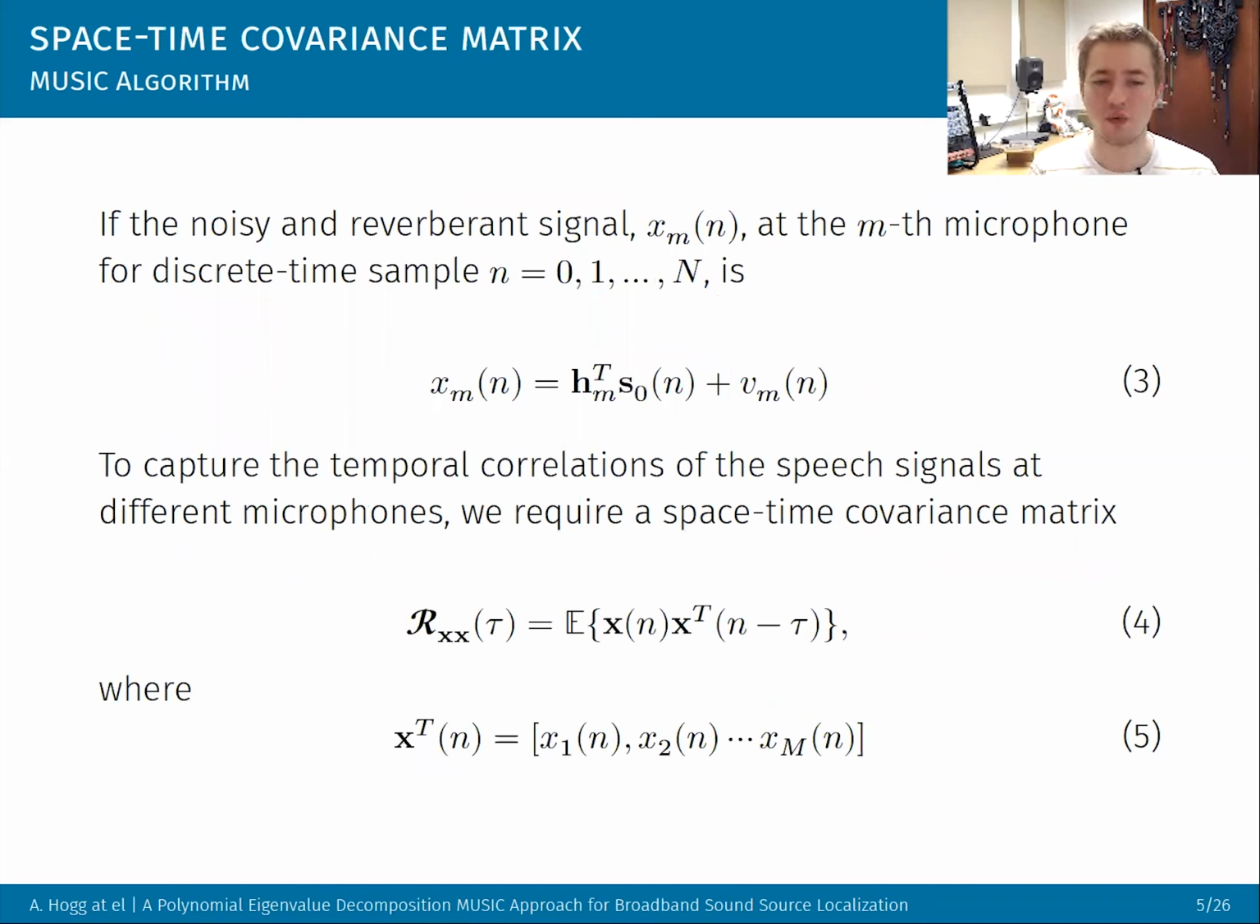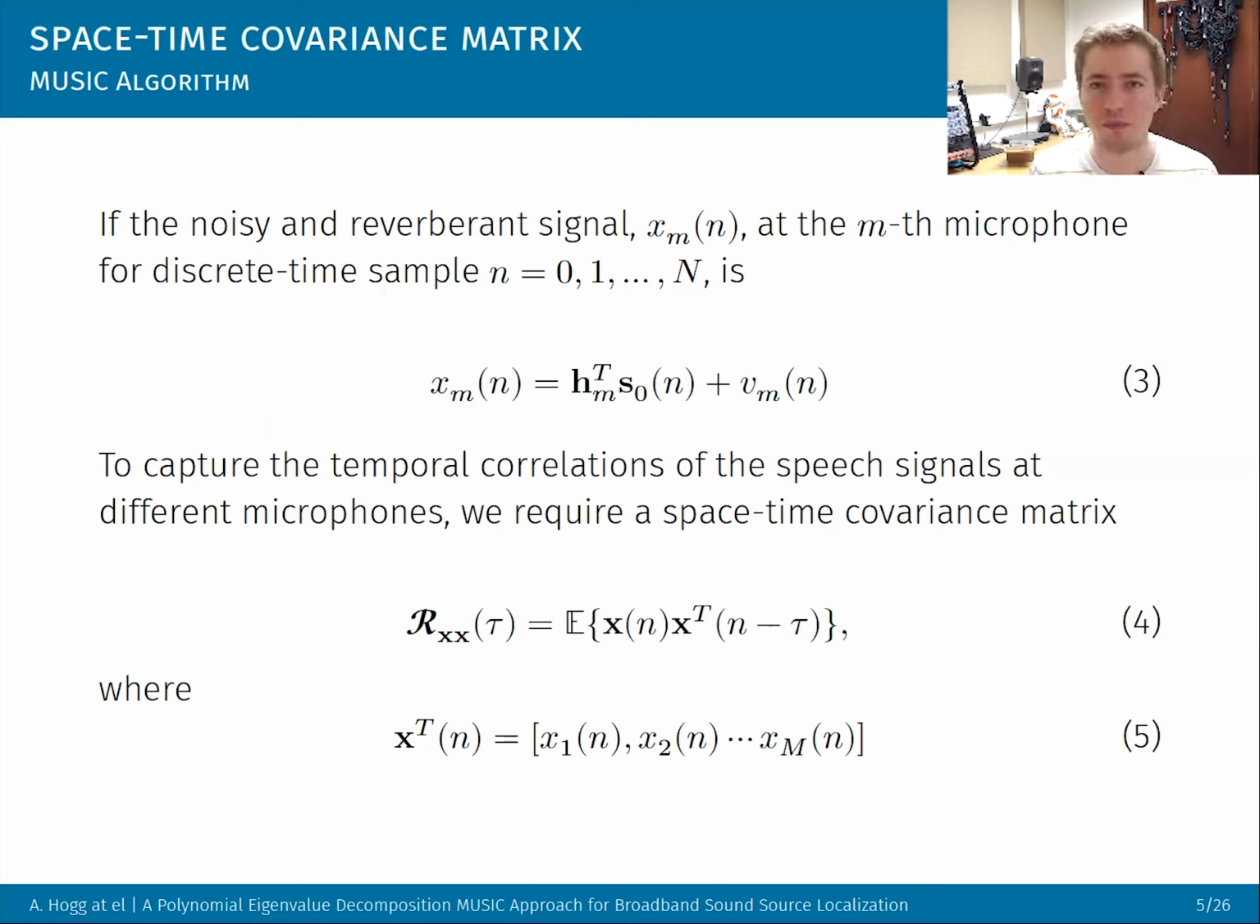So how do we get there? Well, we first have to think about the signal model. We have a sound source S that's convolved with a room impulse response H with some additive noise. And then we need to use this to capture the spatial information. Now, normally in MUSIC, you wouldn't have a tau here. This tau would be 0, and we would get a covariance matrix. But in this case, we use this tau to introduce lags. And these lags will help us to capture temporal correlations.